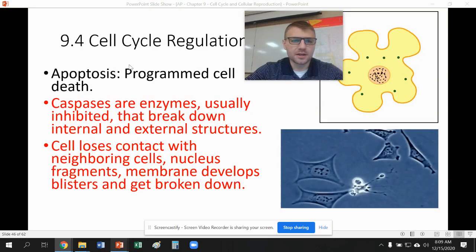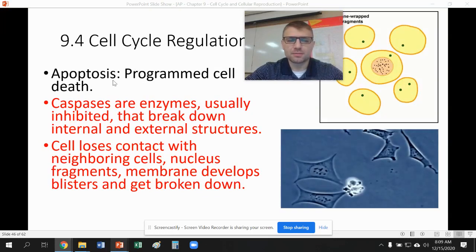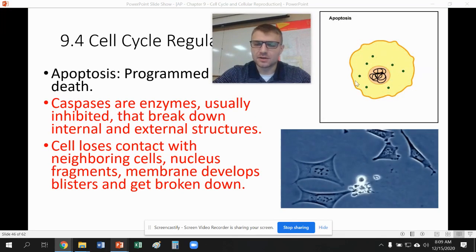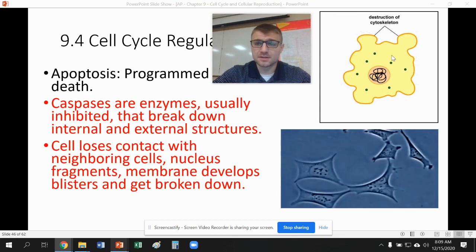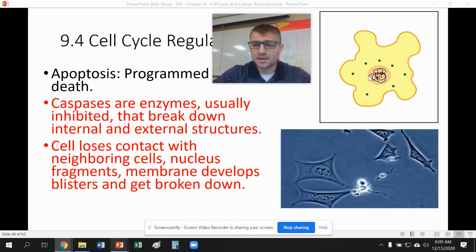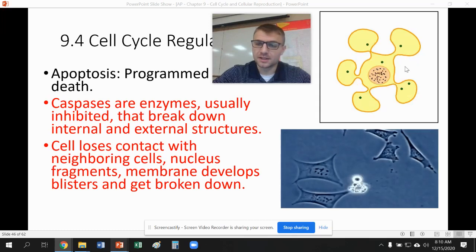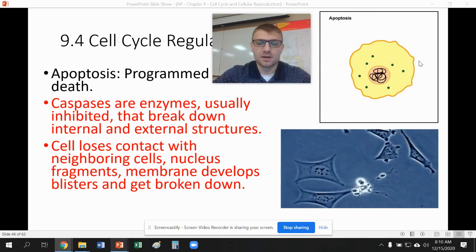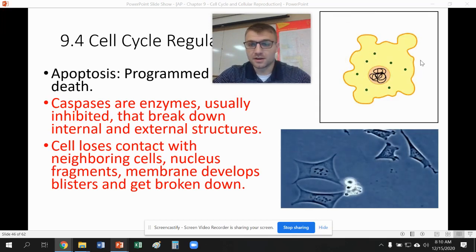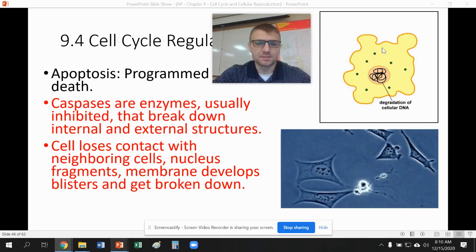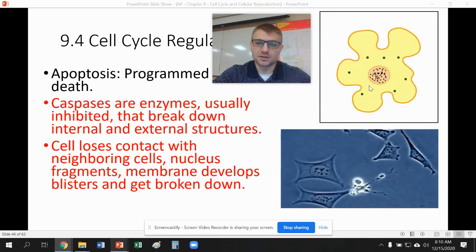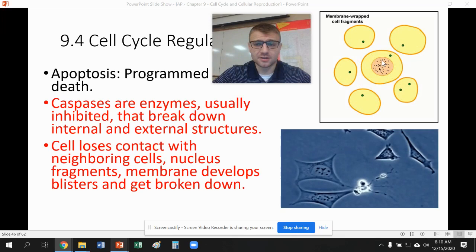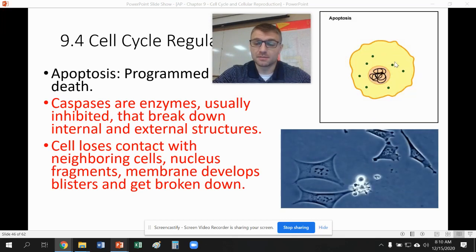Our last part here is talking about apoptosis, like we talked about before. This is programmed cell death. You can see here the cell is going to fragment and break apart. This is programmed. This is what the organism wants. Certain proteins called caspases start breaking down internal structures within the cell. Those smaller cellular components are going to break down on their own with either more enzymes or with the help of other immune cells from the organism. Again, this is programmed because we don't want this one cell to become cancerous. One cell becoming cancerous can cause a tumor. It can be very deadly for an organism. So it's better to kill a couple cells here than to allow them to become cancerous.